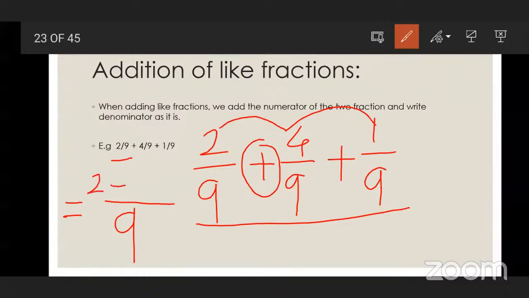So 2 plus 4 plus 1 is 7. So the answer is 7 upon 9. Very good. So when we add like fractions, we have to take the common denominator as it is, and we have to add the numerators.